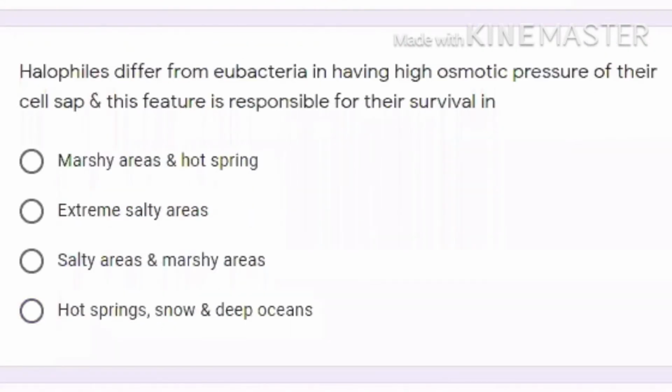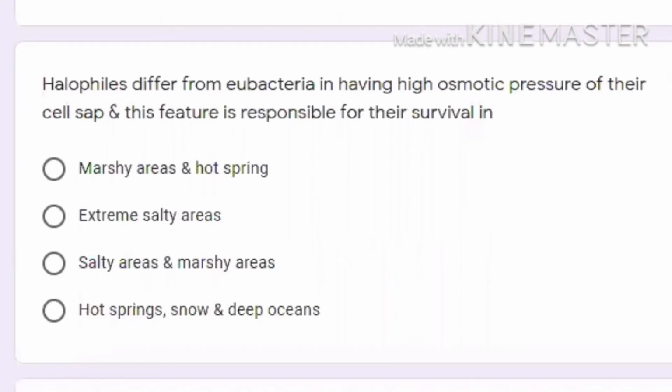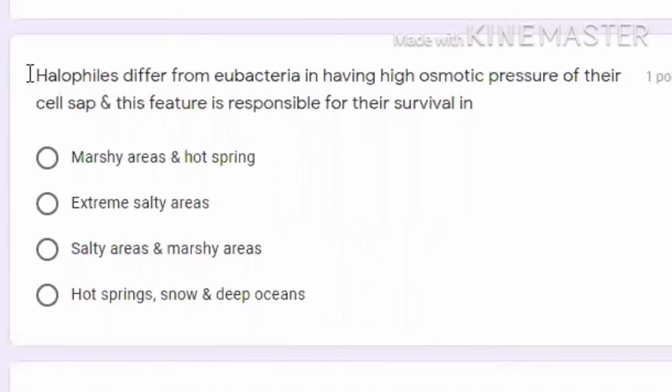Now, halophiles, how do they differ from eubacteria? First of all, remember halophiles are members of archaebacteria, and archaebacteria show a difference with respect to eubacteria only because of the cell wall. Archaebacteria cell wall is made up of pseudomurein and bacteria cell wall is made up of peptidoglycan, also known as murein. Halophiles are the archaebacteria which survive in extreme salty areas. So the question is how do they differ from eubacteria in having high osmotic pressure of their cell sap? Which feature is responsible for their survival where they are found? I told you right now that they are found in extremely salty areas.